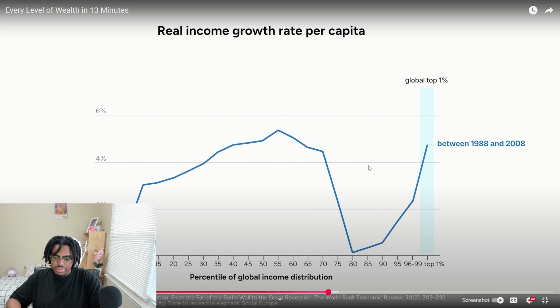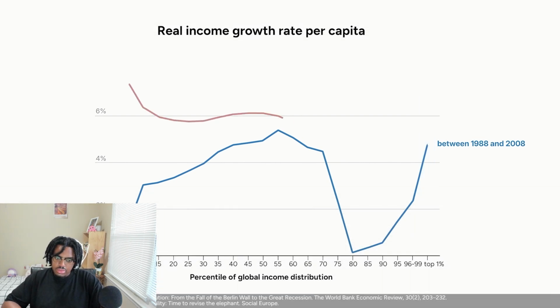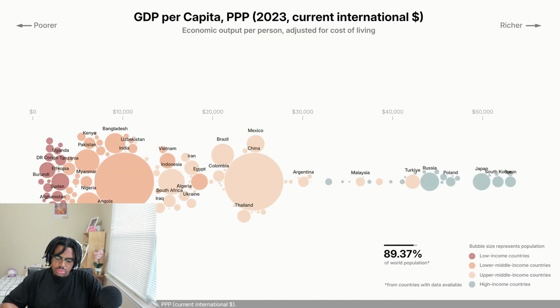riding the wave of globalization. In recent years, the curve becomes smoother, but the pattern still holds. Many in the West feel stuck, while much of Asia has moved up. Let's move higher.